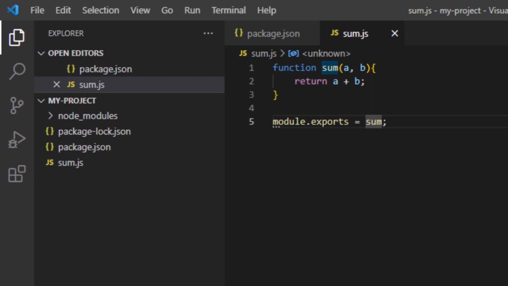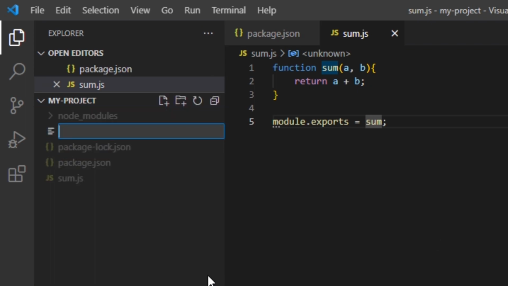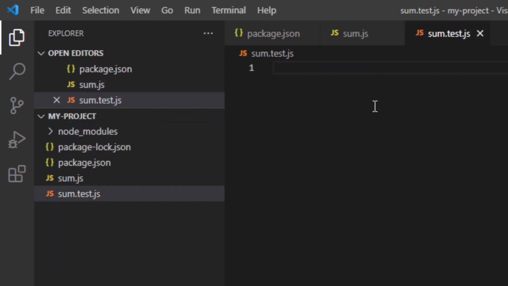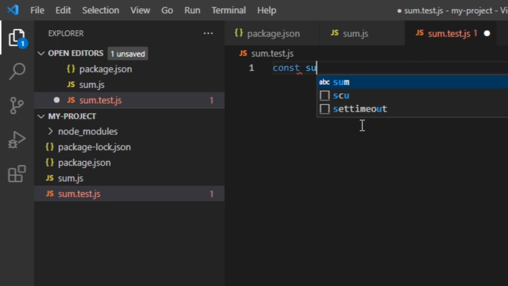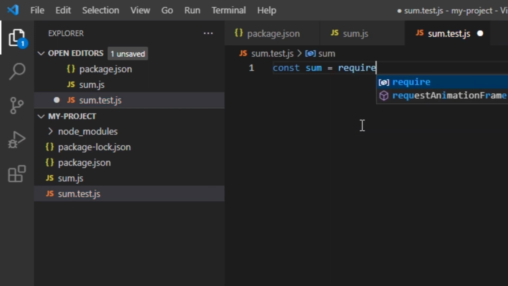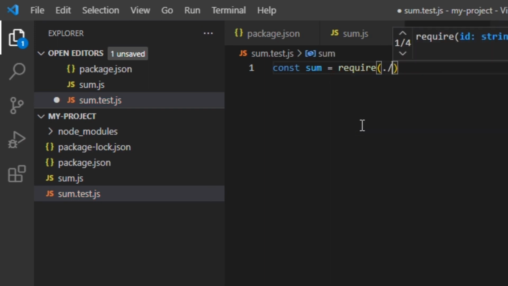Then we will create a new file, sum.test.js, so that it can test our sum.js file. So let's create a new file, sum.test.js. Now first of all we will import sum.js as a constant sum, and we will give the path to the require.